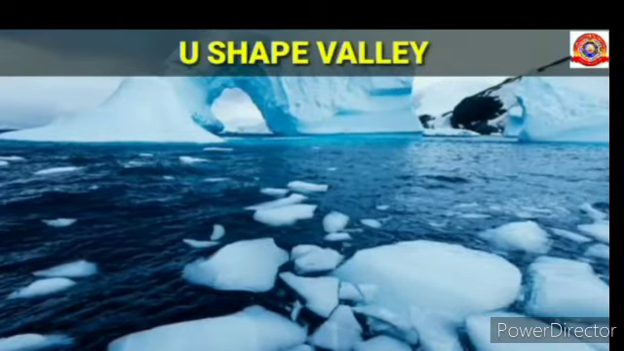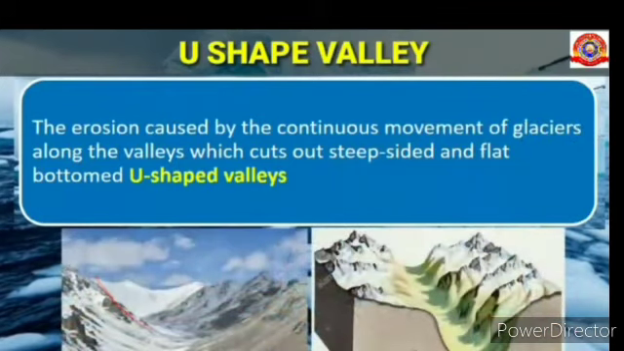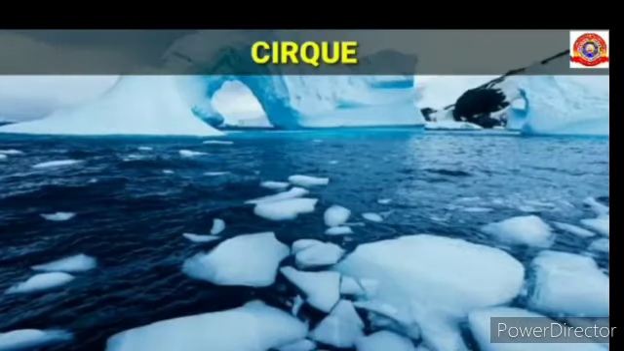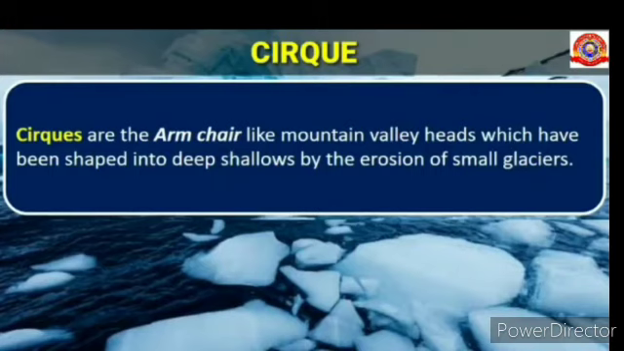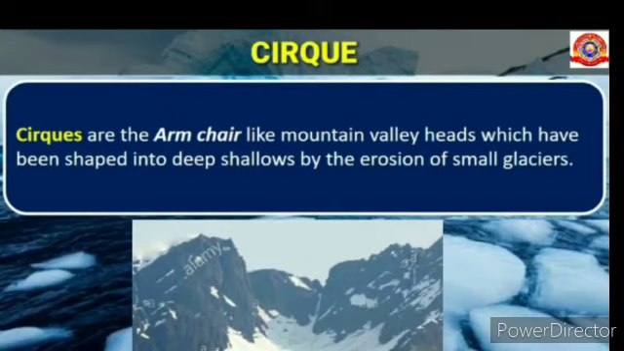First one, U-shaped valley. The erosion caused by the continuous movement of glaciers along the valleys cuts out steep-sided and flat-bottomed U-shaped valleys. Second erosional landform by glaciers are cirques. Cirques are the armchair-like mountain valley heads, which have been shaped into deep hollows by the erosion of small glaciers.